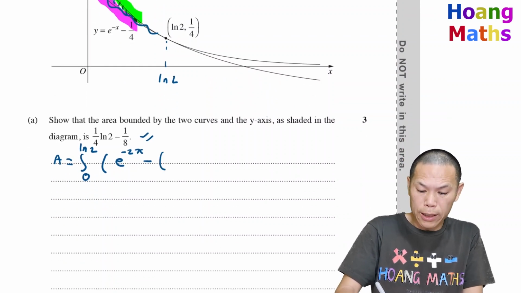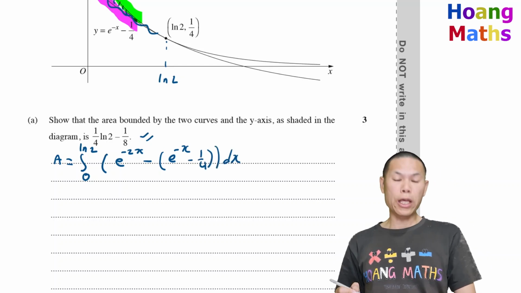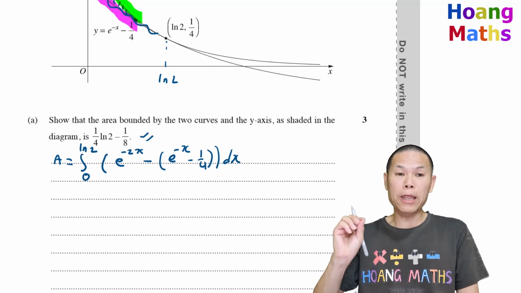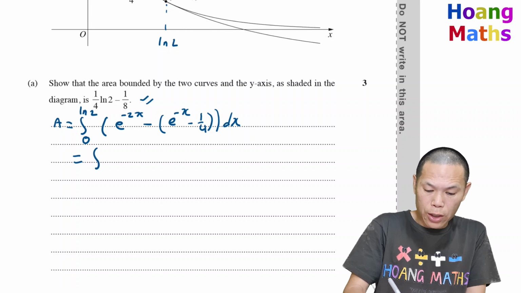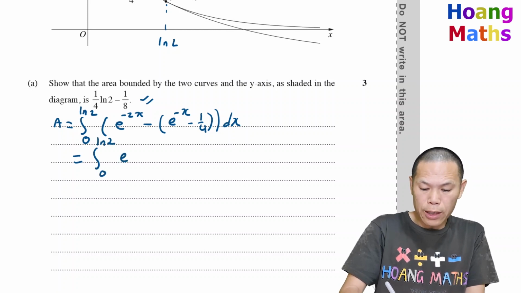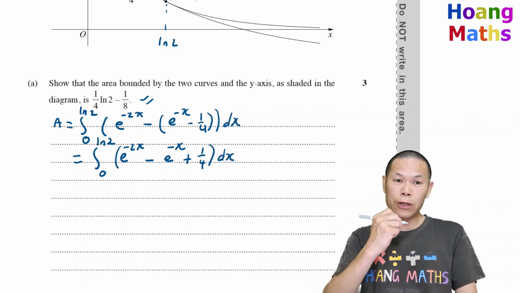So we open bracket e to the negative x minus 1/4, and then bracket dx. So there you go. Let me just expand the bracket first. That is equal to the integration from 0 to ln 2 of e to the negative 2x, we minus e to the negative x, and minus times a negative a quarter becomes plus a quarter, and then dx.